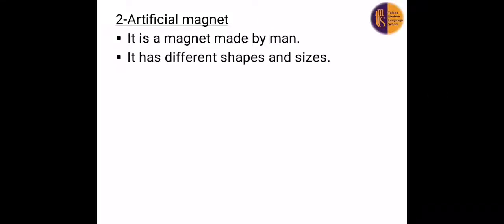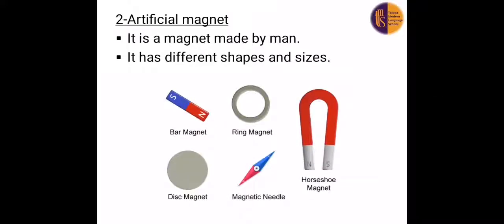Number two, we have the artificial magnet. Artificial, we said before, it's made by human. It's a magnet made by man. It has different shapes and sizes. Like here we have bar magnet, ring magnet, horseshoe magnet, magnetic needle, and disc magnet.